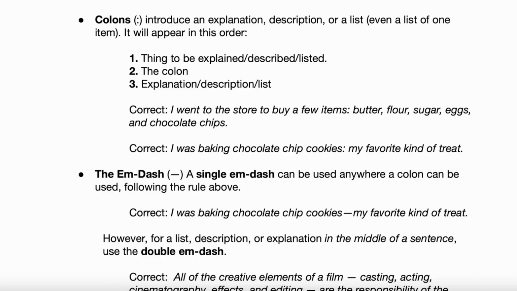Even a list of one item would appear in this order. First, the thing to be explained, described, or listed. Second, the colon. Third, the explanation, description, or list.